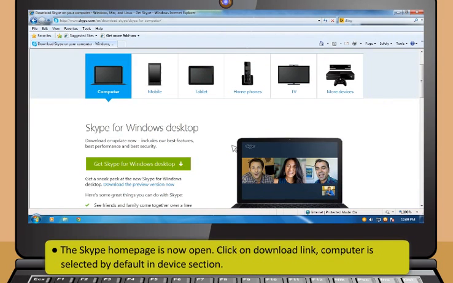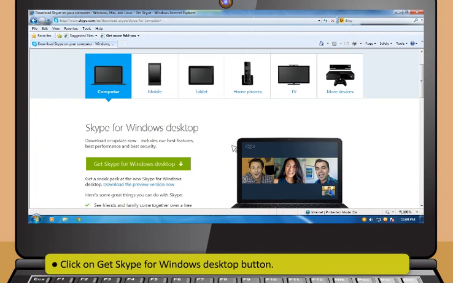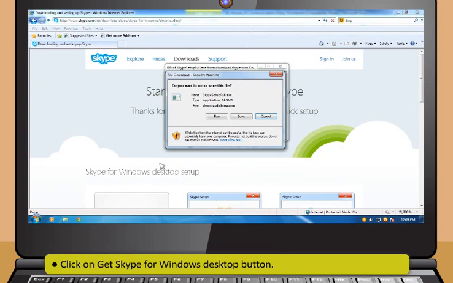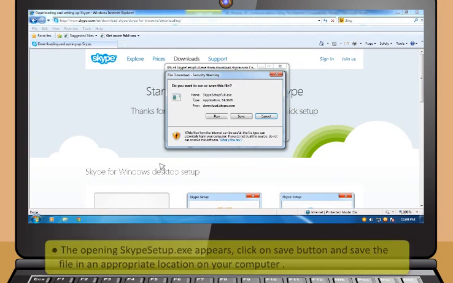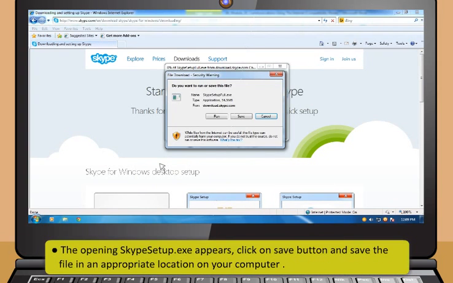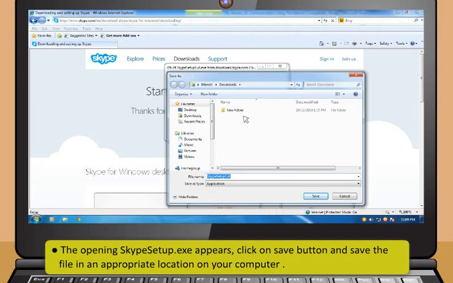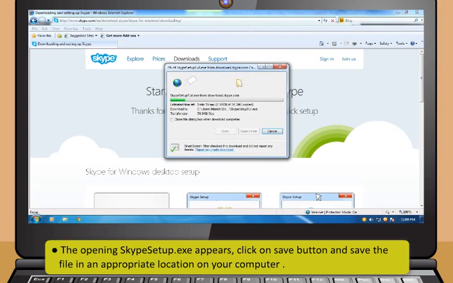Computer is selected by default in Device section. After that, click on Get Skype for Windows Desktop button. The opening Skype setup.exe appears. Now click on Save button and save the file in an appropriate location on your computer.